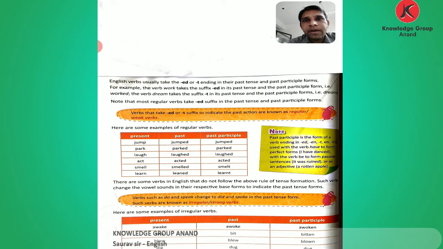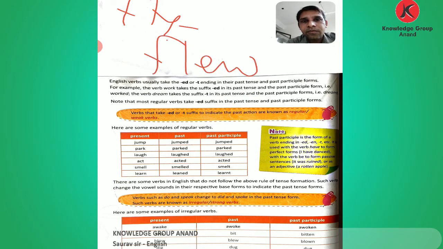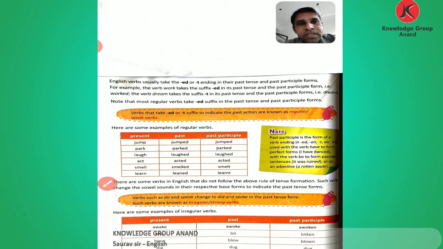If the word given is fly, then the past form is flew and past participle flown. So this is how regular and irregular verbs are formed. Past and past participle change; sometimes past and past participle remain the same.